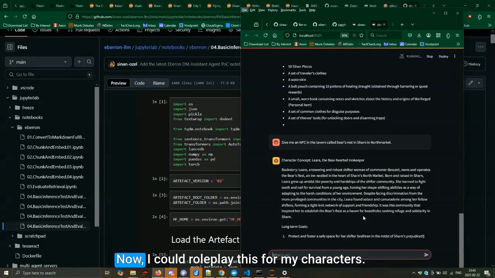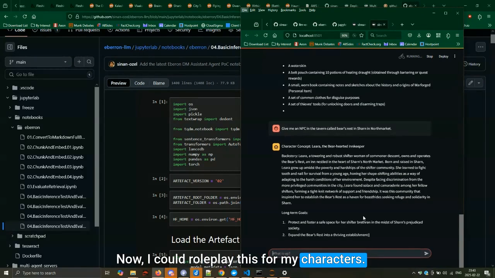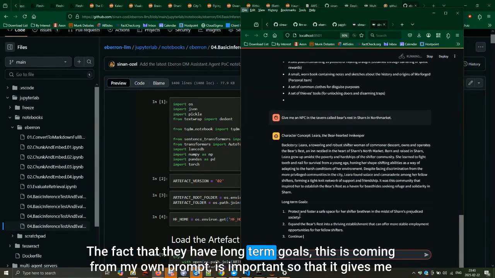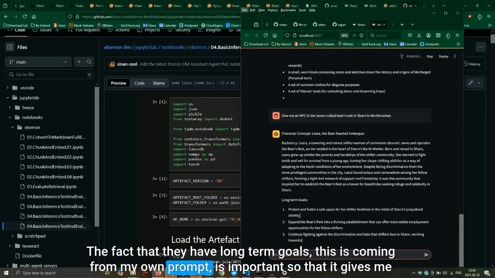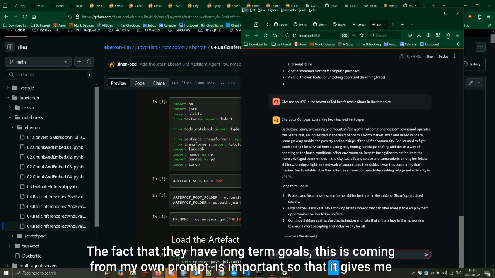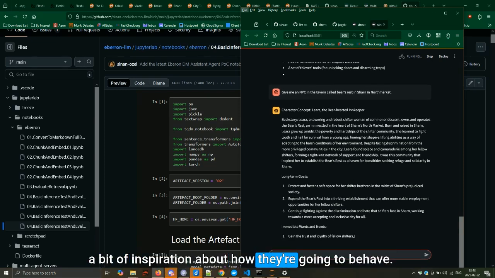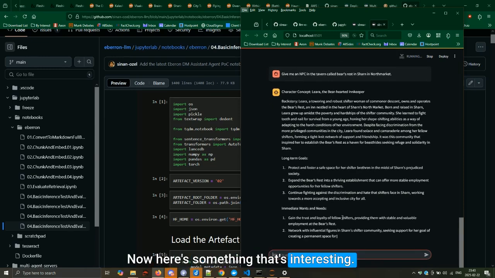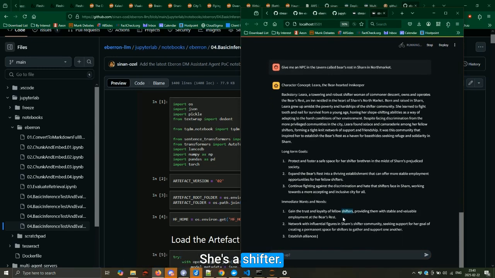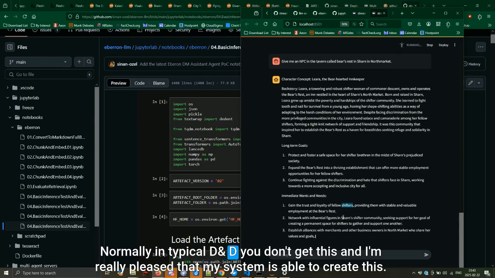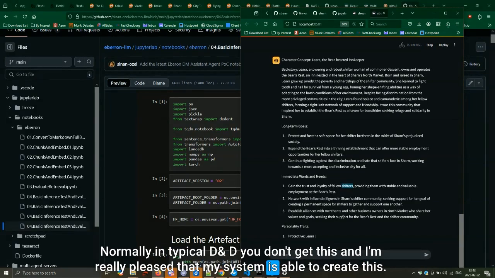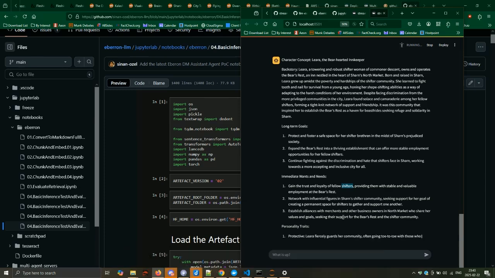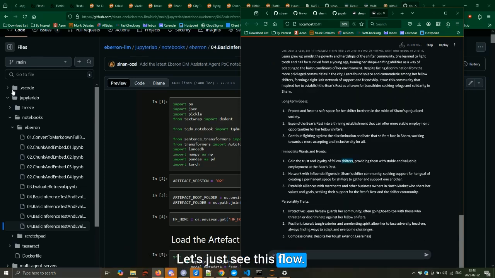Interesting character. Now, I could roleplay this for my characters. The fact that they have long-term goals, this is coming from my own prompt, is important so that it gives me a bit of inspiration about how they're going to behave. Now, here's something that's interesting. She's a shifter. Normally, in typical D&D, you don't get this, and I'm really pleased that my system is able to create this. Well, let's just see this flow.